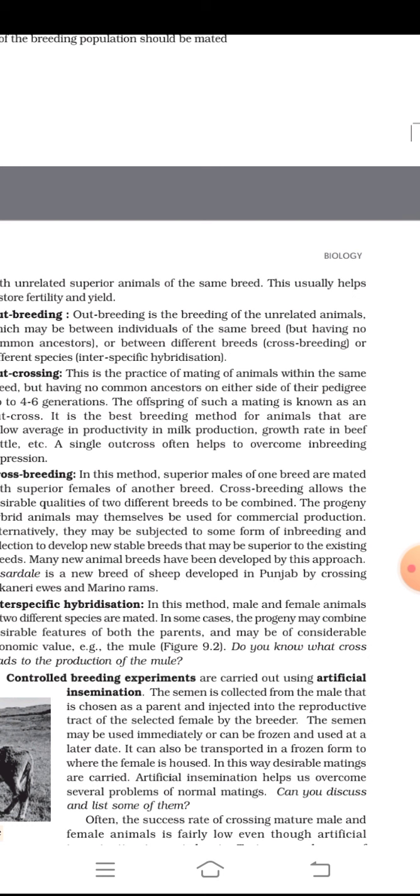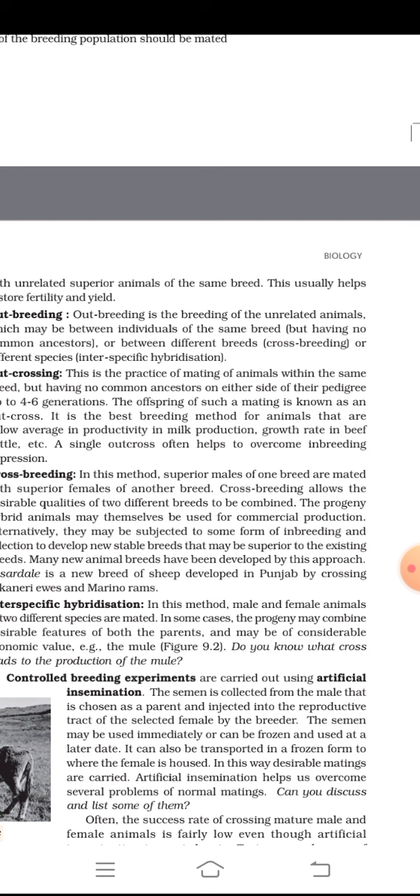Crossbreeding. In this method, superior males of one breed are mated with superior females of another breed. Crossbreeding allows the desirable qualities of two different breeds to be combined. Progeny hybrid animals may themselves be used for commercial production. Alternatively, they may be subjected to some form of inbreeding and selection to develop a new stable breed that may be superior to the existing breed. Many new animal breeds have been developed by this approach.